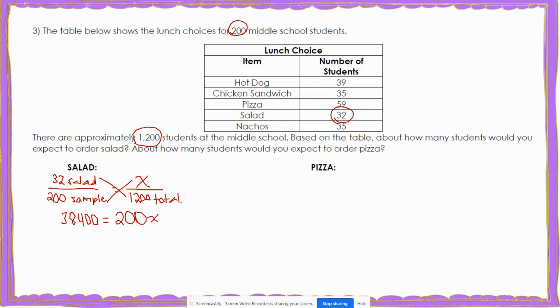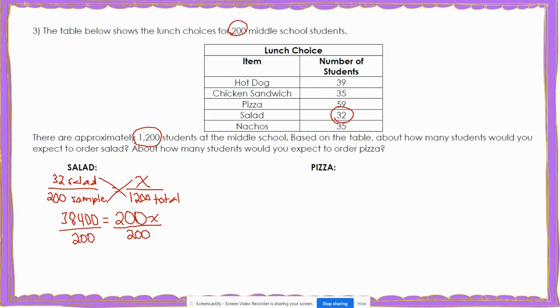And then what you've done is create an equation. So on an equation, you want to get your variable by itself. And right now our variable is being multiplied by 200. So to get the variable by itself, we would do the inverse operation. And the inverse of multiplying by 200 is dividing by 200. And so I would need to do this on both sides of my equation.